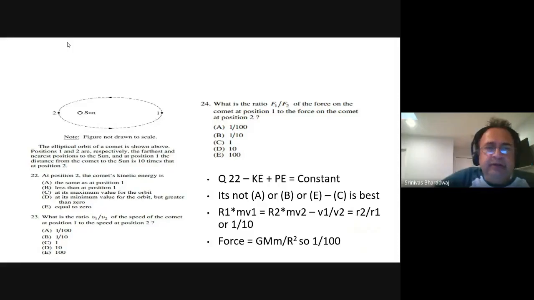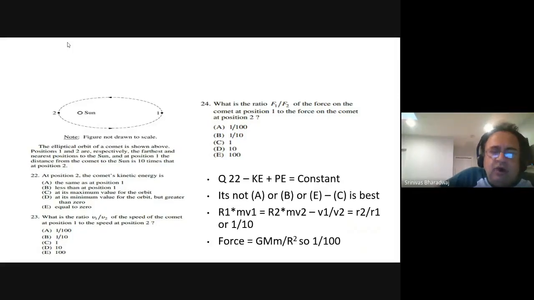Okay? So anyway, let's look at this problem. It looks like this, then like that. At the center of the Earth, 0. The elliptical orbit of a comet is shown above. Positions 1 and 2 are respectively the farthest and nearest points to the Sun. At position 1, the distance from the comet to the Sun is 10 times the distance at 2.